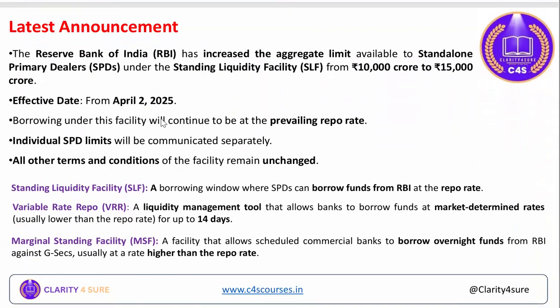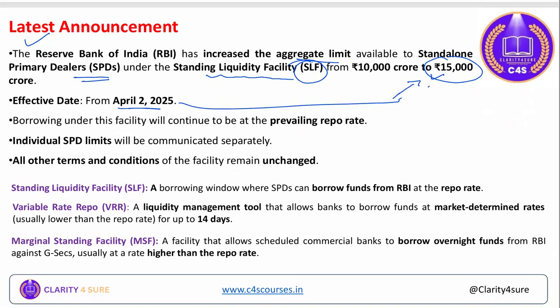So the first announcement, the RBI latest announcement regarding the standalone primary dealers, you can see here that RBI has increased the aggregate limit available for standalone primary dealers under the Standing Liquidity Facility from 10,000 crore to 15,000 crore. So the new limit effective from 2nd of April 2025 is 15,000 crore. All right. For whom? For standalone primary dealers. Under which facility? Under standing liquidity facility.